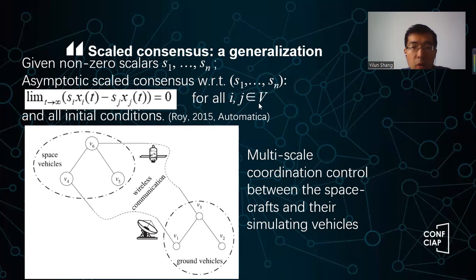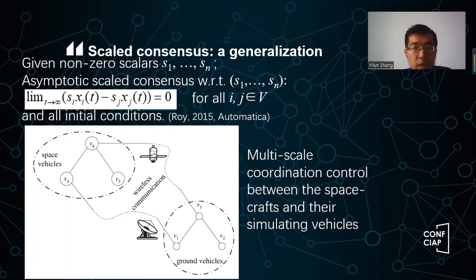This should hold for all the agents in the network. That means the scaled values of the agents will converge to a common value, so the discrepancy decreases and basically disappears.